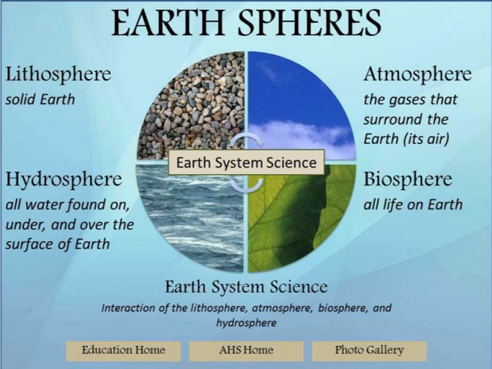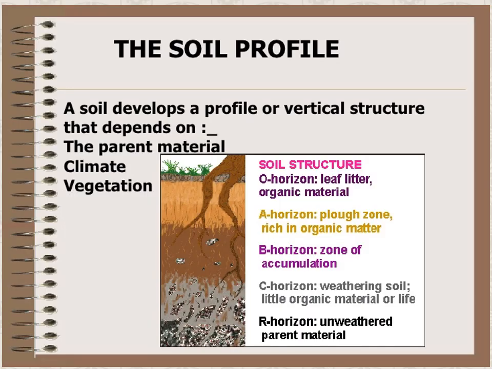Next one, we have to see soil profile. What is soil profile? Everybody see the picture.